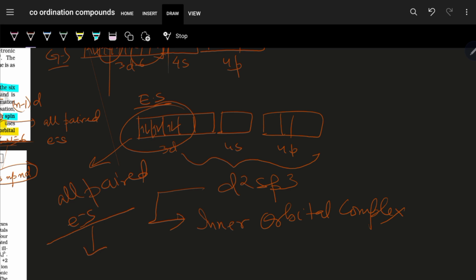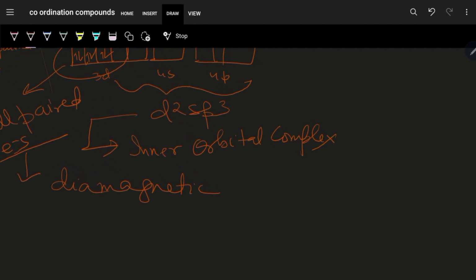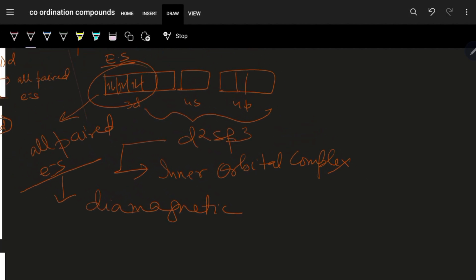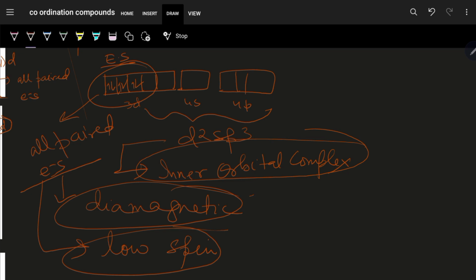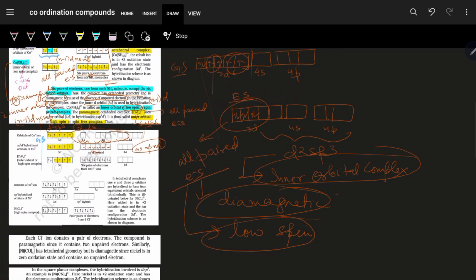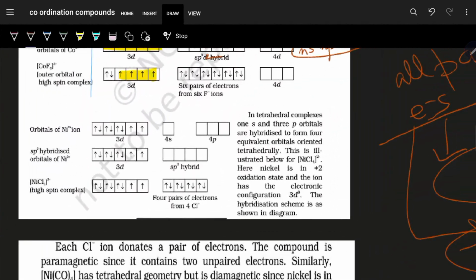So all paired electrons, obviously it is diamagnetic. And involvement of inner d orbital, so it is an inner orbital complex. Since it is all paired, it is a low spin complex as well. So you told the three important points: inner orbital, diamagnetic, low spin. These are what is asked in your exam to clarify.